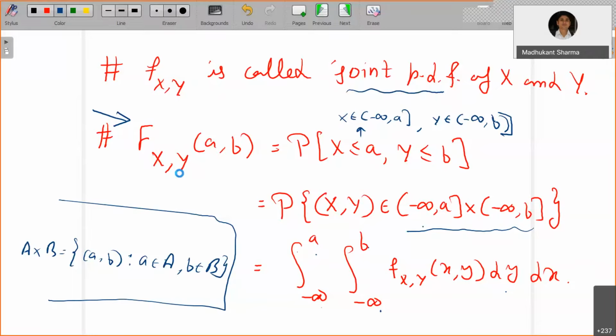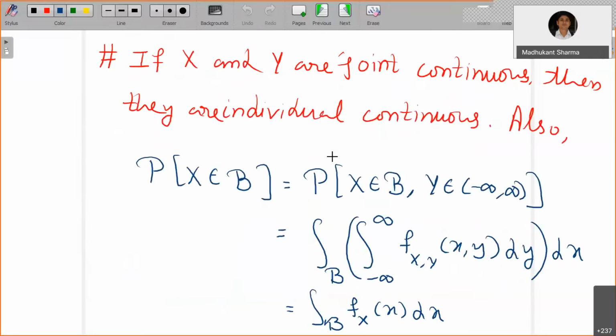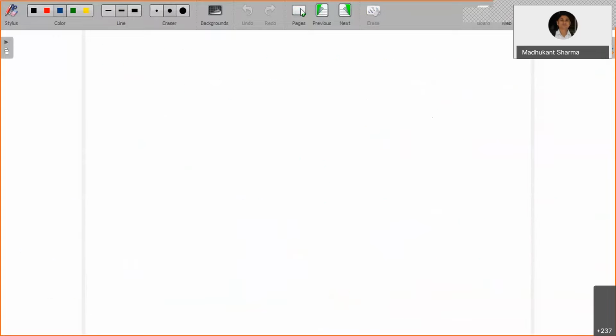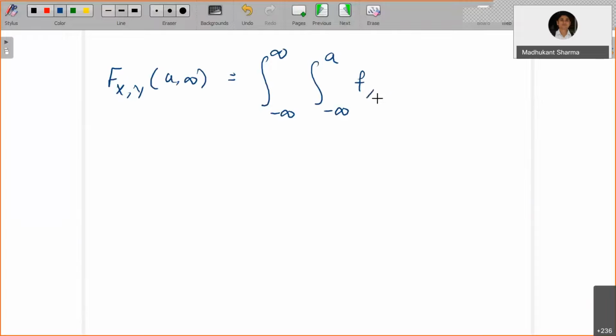So let me write it down. F_{X,Y}(a, infinity) is, by looking at the previous definition, the integral from minus infinity to a of the integral from minus infinity to infinity of f_{X,Y}(x, y) dy dx.